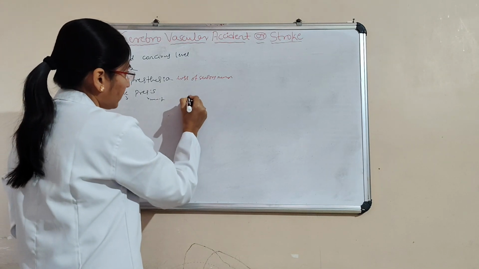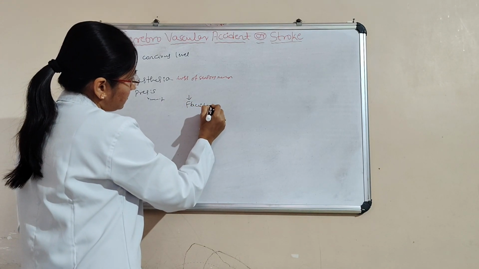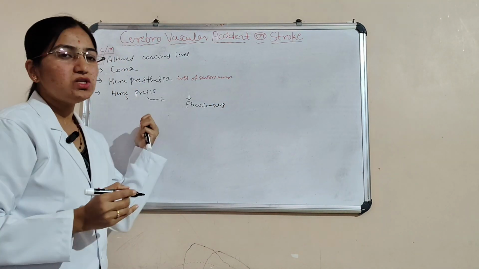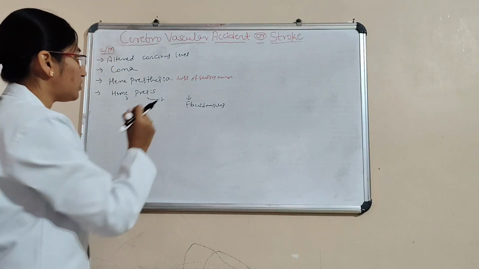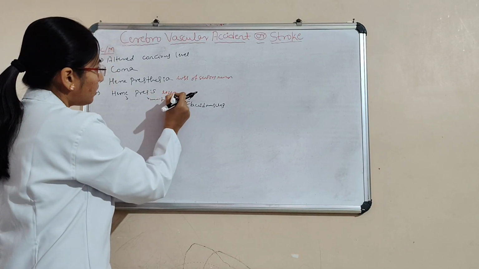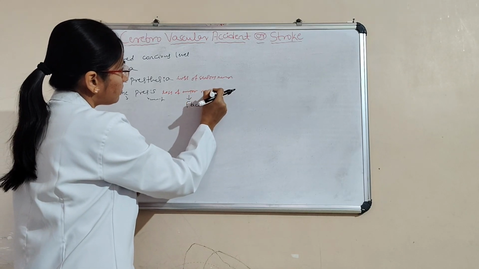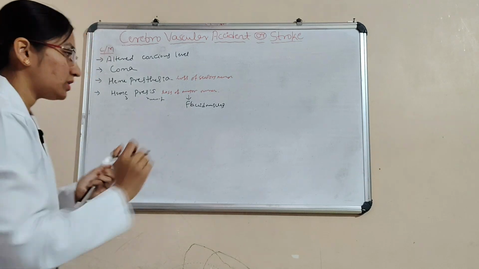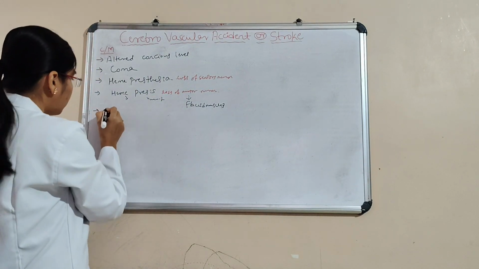That is flaccid muscles. And here it's going to indicate loss of motor neuron.